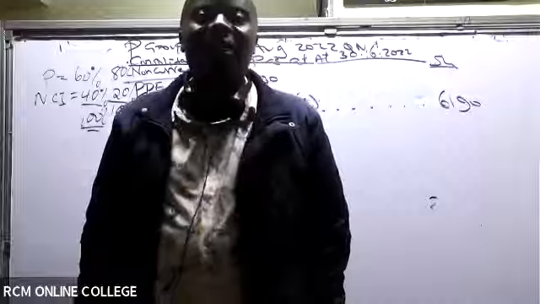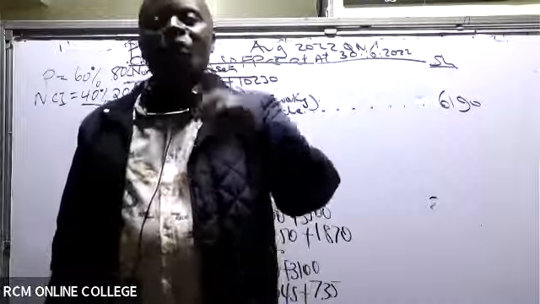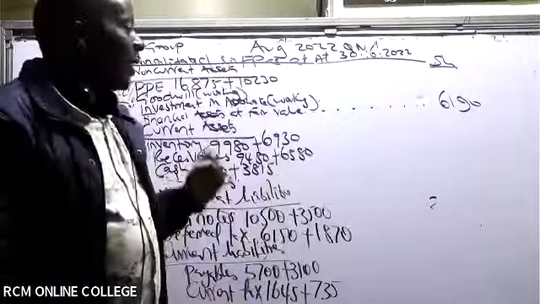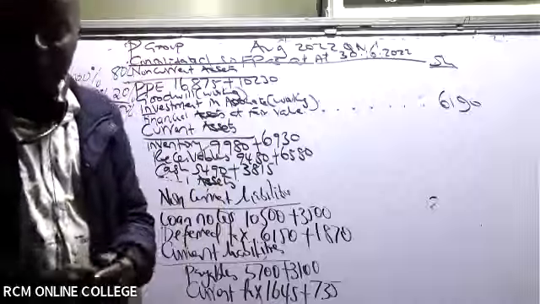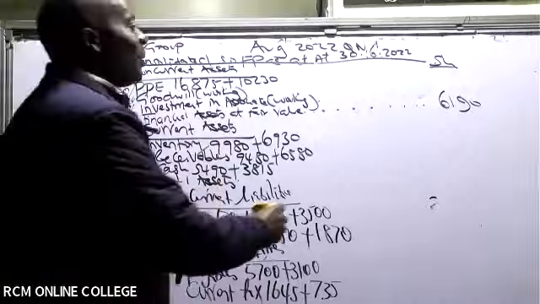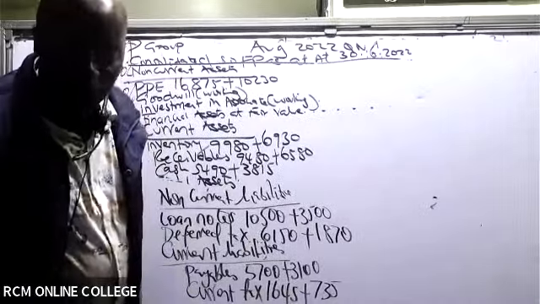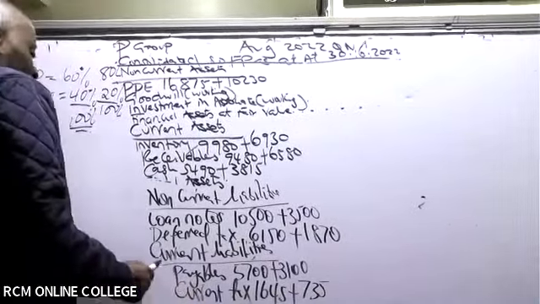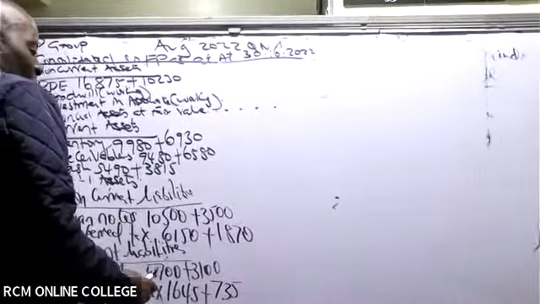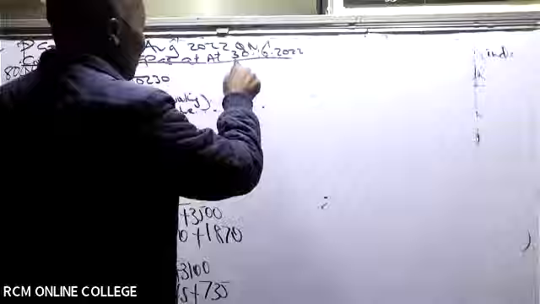Net assets. So I would want us to do the net assets of the subsidiary. We do the net assets of the subsidiary, abracadabra. We shall do the net assets of the subsidiary.